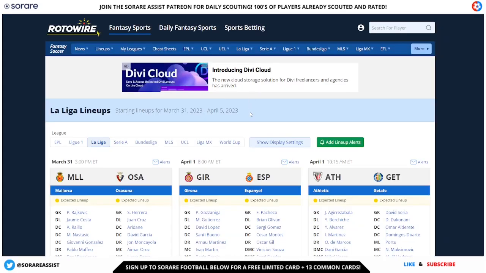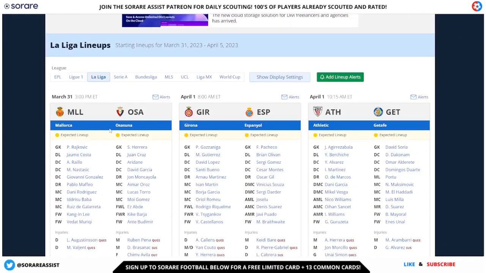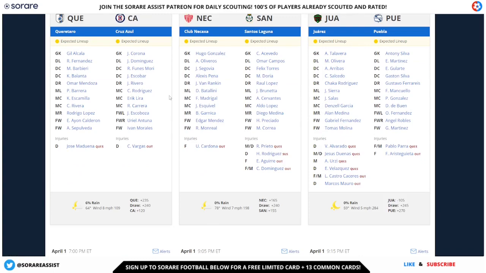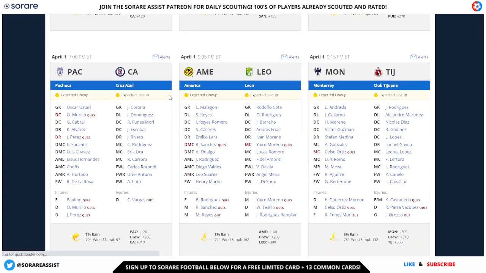Now in terms of predicted lineups, these are some of the sites that I do compare with all the other sites that are available for predicted lineups. One of them is RotoWire. This has predictions for the English Premier League, the League One, La Liga, Serie A, Bundesliga, MLS, the UEFA Champions League and also the Mexican League as well. So you're going to get the predicted lineups for the Mexican League. Now these lineups are usually quite accurate.